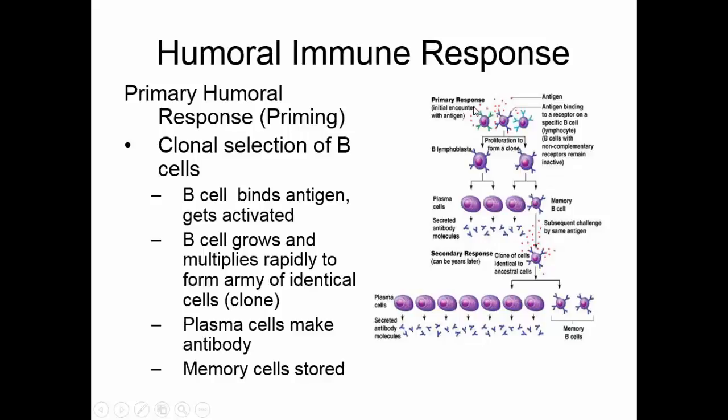Now, our first response takes a little bit of time to get going, but we do get antibody and we do get protection. However, if we see that antigen again, we already have memory cells that know exactly what to do. They will almost instantaneously clone into plasma cells, and we'll get a much bigger population of plasma cells, so we get a lot more antibody produced, and we will make some new memory cells. So this second, third, fourth, fifth response will be much stronger and much more protective.